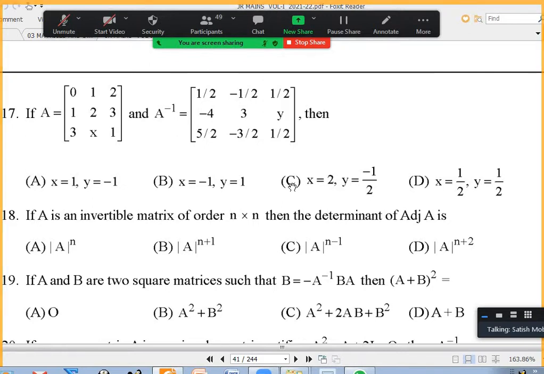Okay, in your class notes, you can put today's date. I think today we did not teach anything in the class notes. 23/6/21. Okay, they gave A and A inverse. So I don't have to spend a lot of time finding the inverse. I'll just take A into A inverse equal to the identity matrix, get two equations containing X and Y, and just do it. A into A inverse is the identity matrix. 117.